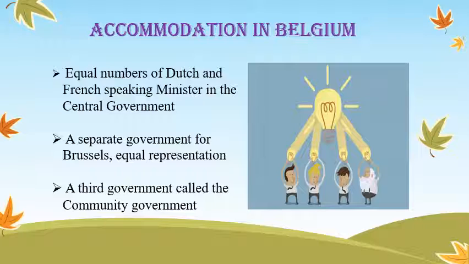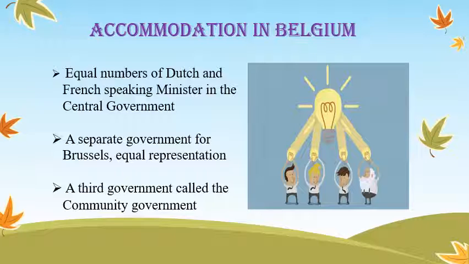Between the 1970s and 1993, the constitution of Belgium was amended 4 times. Students, I am telling you about those amendments. First amendment: the constitution prescribes that the number of Dutch and French speaking ministers shall be equal in the central government. It is the most important amendment in the constitution of Belgium.